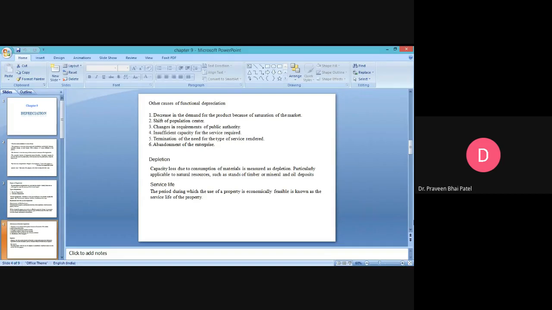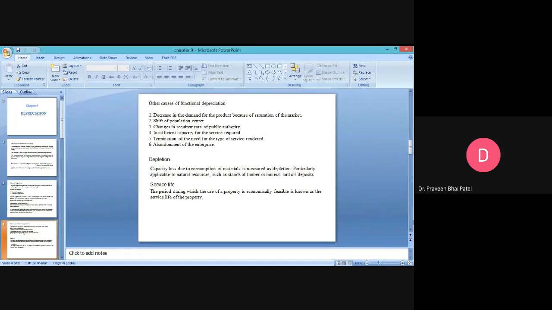Now coming to the new topic, that is depletion. Capacity loss due to consumption of material is measured as depletion. Particularly applicable to natural resources such as stands of timber or minerals and oil deposits. So what is happening?